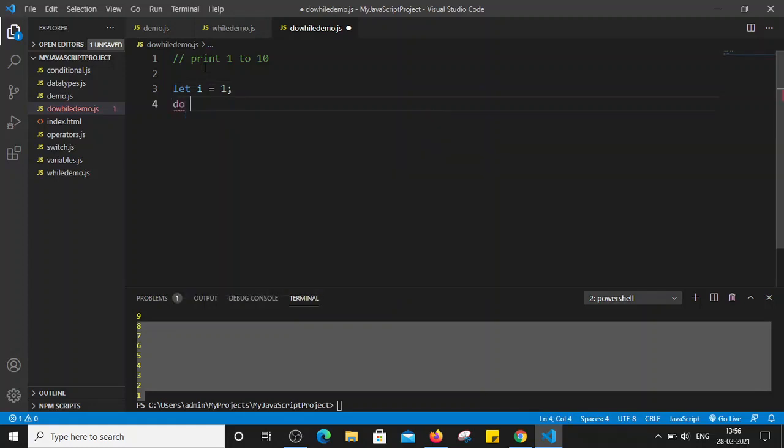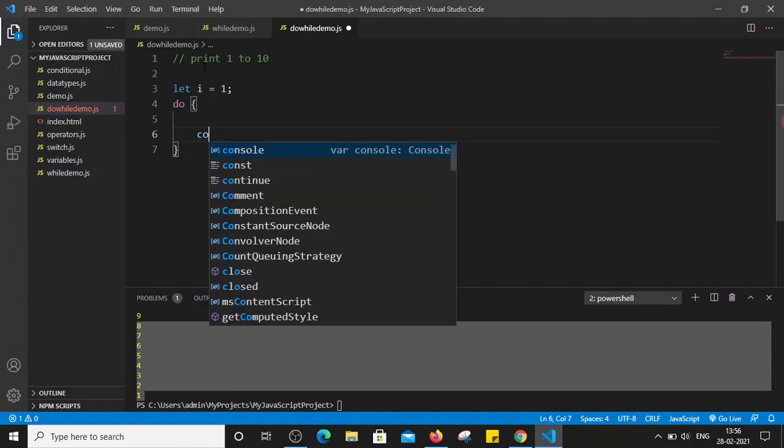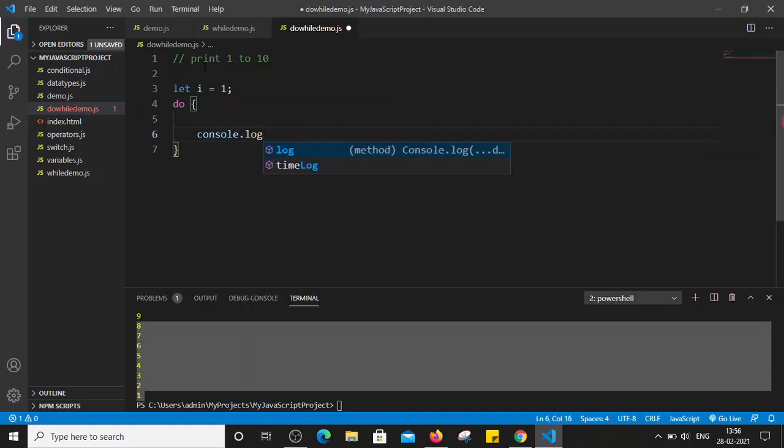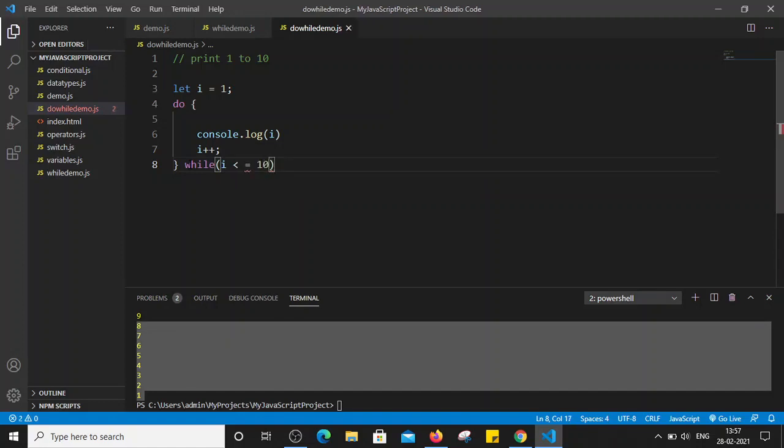Then we have to use do. Here we can simply print console.log value of I. And then the next thing is we have to increment that variable, similar to the while loop. So I'm just incrementing the value of I. And after this statement we have to mention the condition as well. So we have to mention while I less than or equal to 10, and a semicolon here.